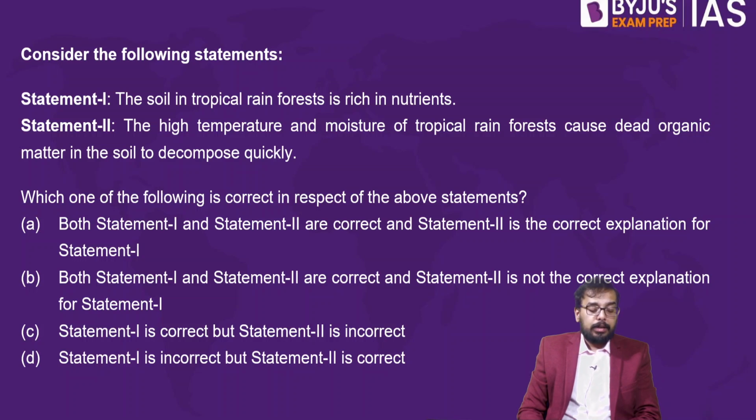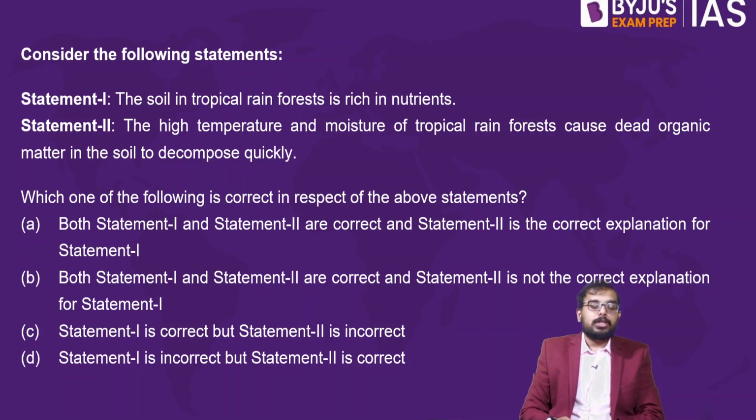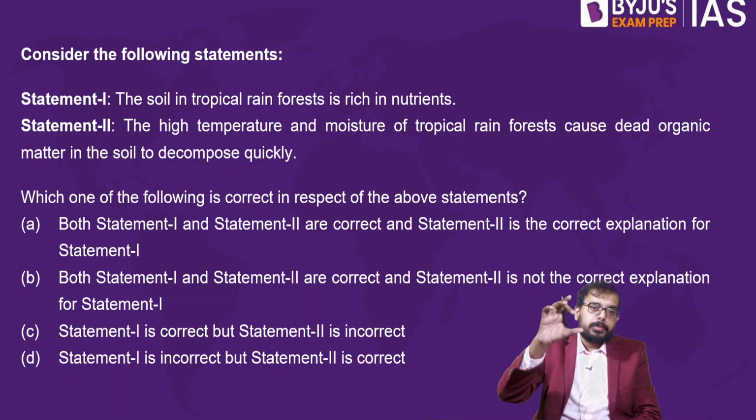Statement number 1. The soil in tropical rainforest is rich in nutrient. So what do you think? If it has to be rich in nutrient, which part of the soil has more nutrient? Is it the topsoil, or B layer, or C layer, or D layer?